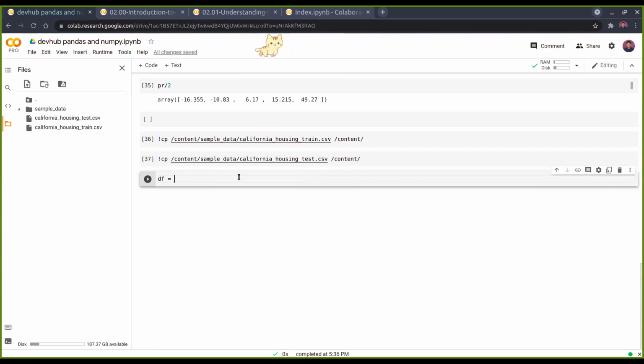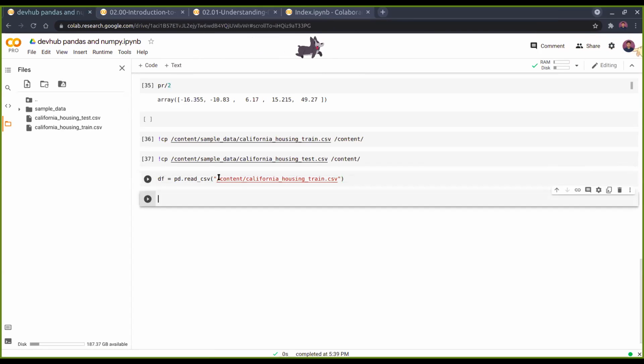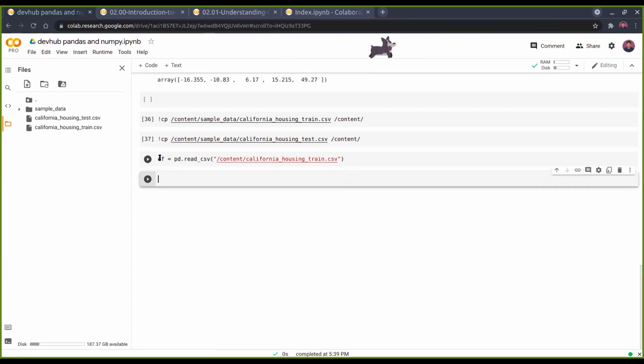So let us see how it happens. We write pd.read_csv for reading from the file. Again, I just copy the path and give the path. If you just pass the path, it will do its work, and we have the contents of the file inside the variable df.